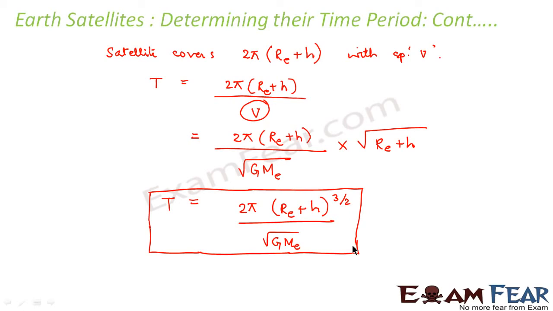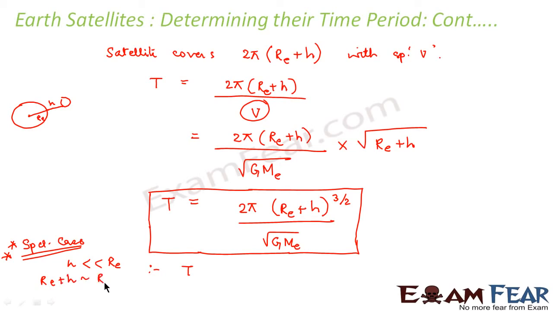Now we will also consider a special case of this. A special case when h, that is the height which we considered, like if suppose this is the Earth and this is your satellite, so this is the radius of the Earth and this distance is h. If we say that h is very less than RE, what will happen in that case? In that case, RE plus h can be approximated to RE because h is very small when compared to RE.